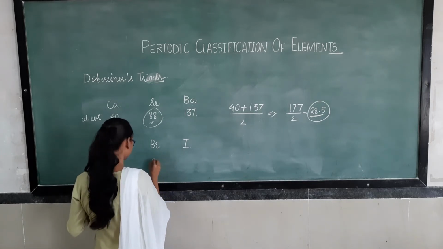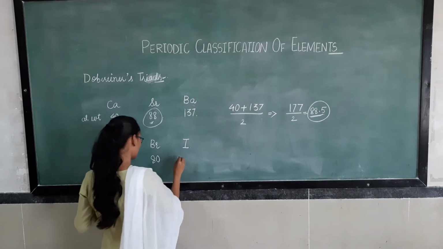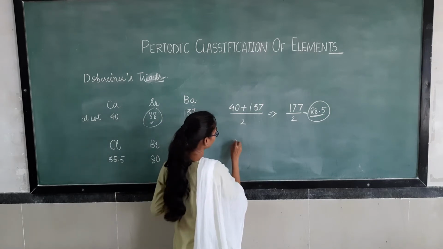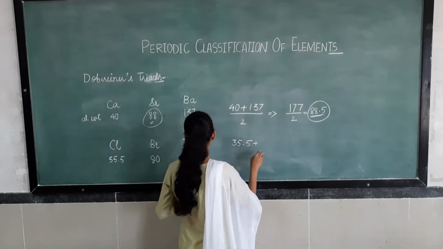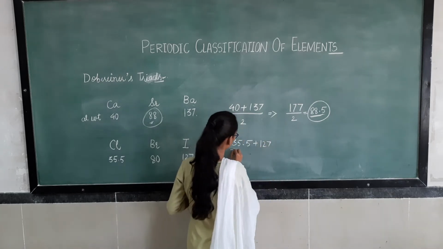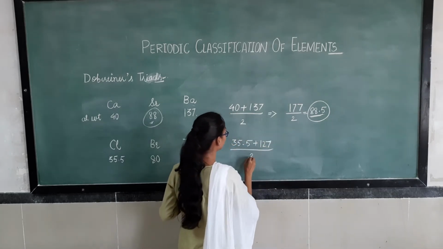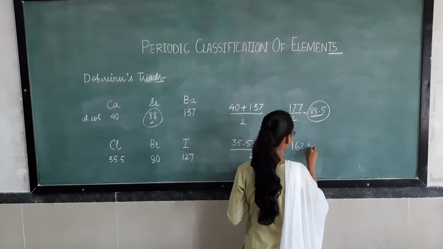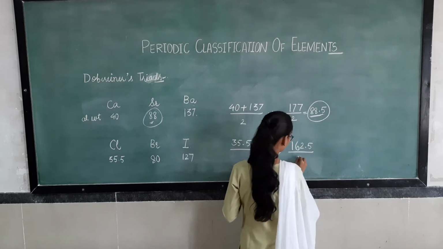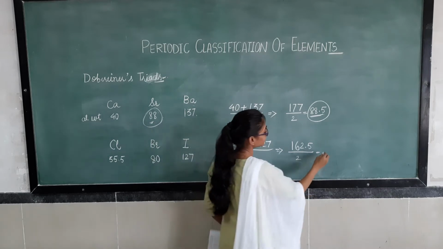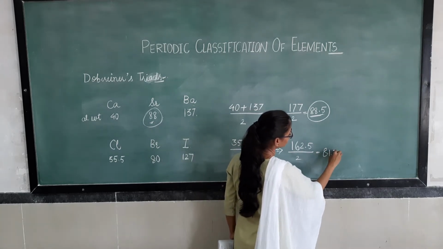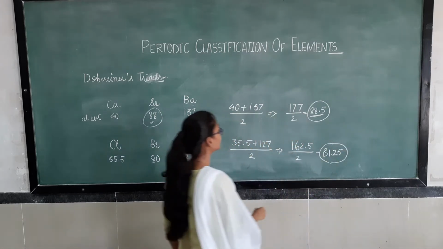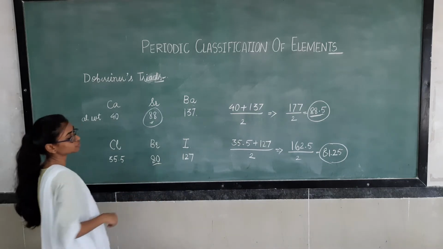Bromine has 80 and iodine has 127. So here we can do 35.5 plus 127, which gives 162.5, divided by 2, that is 81.25. Right? So here 81.25, and here we have 80, the atomic mass of bromine.